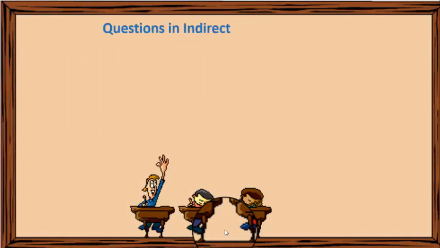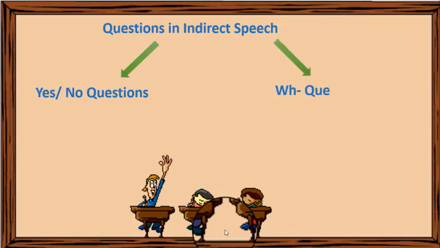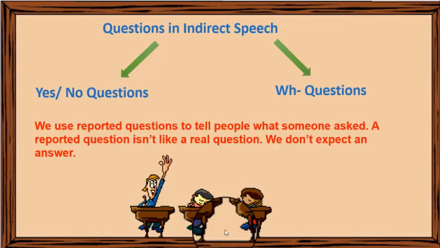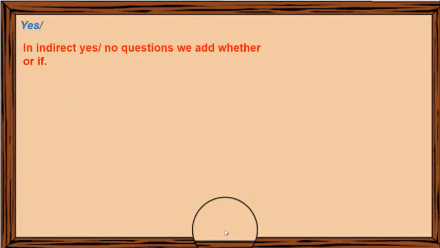Questions in indirect speech. We have yes/no questions and WH questions. We use reported questions to tell people what someone asked. A reported question isn't like a real question. We don't expect an answer. Let's start with yes/no questions. In indirect yes/no questions, we add whether or if.